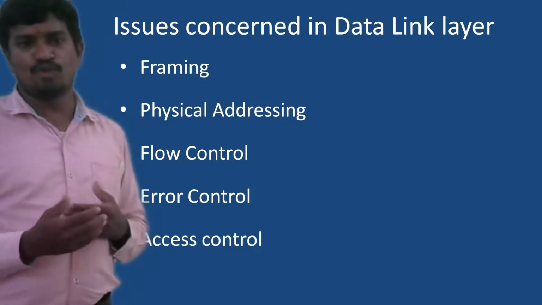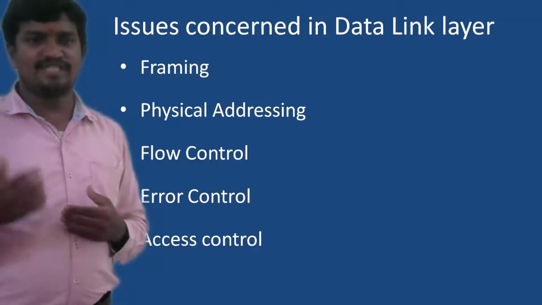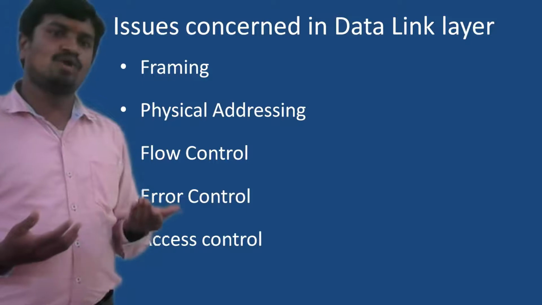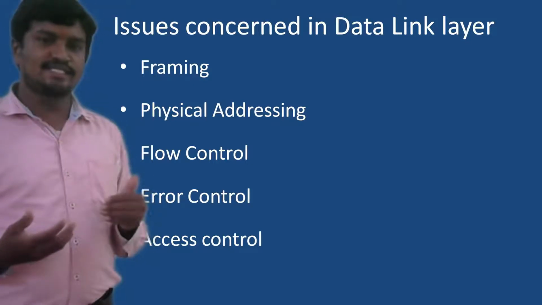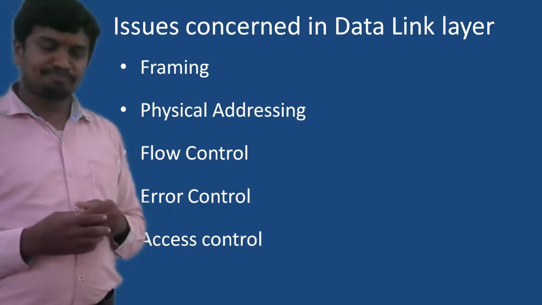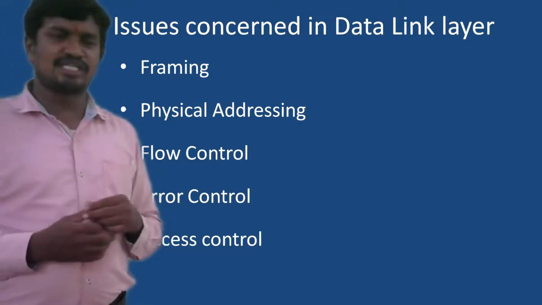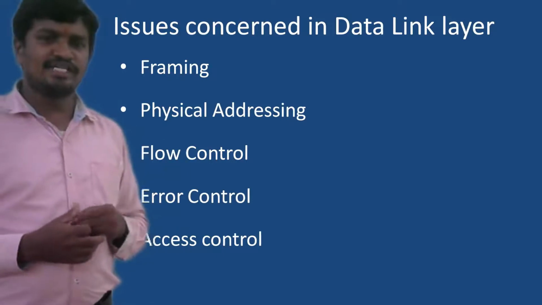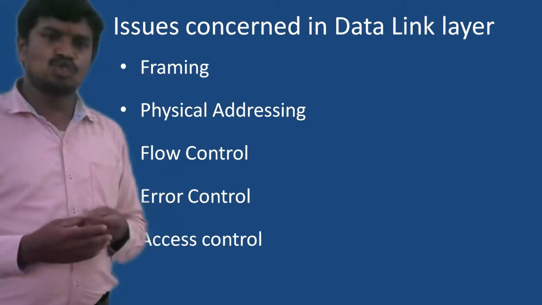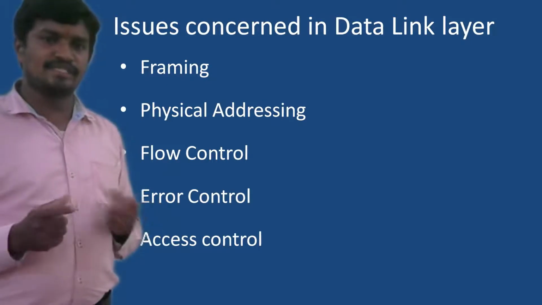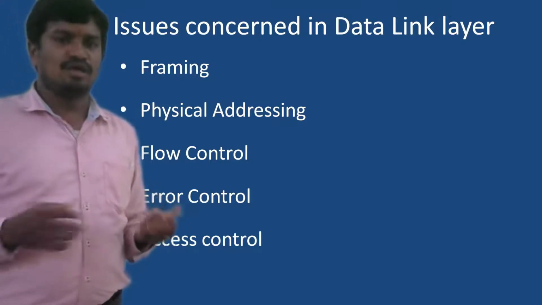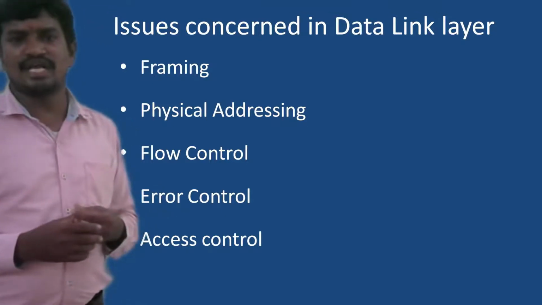How the data is moving from one system to another, and if the system does not have buffer space to accommodate that incoming data, what is the sender system doing? Is the sender waiting to get the buffer at the receiver, or is it continuously sending? If it is continuously sending, then there is loss of data. It is going to lose the content. That's the reason there should be a mechanism, based on the capabilities of the two end devices, by which data should flow. Next one is error control.